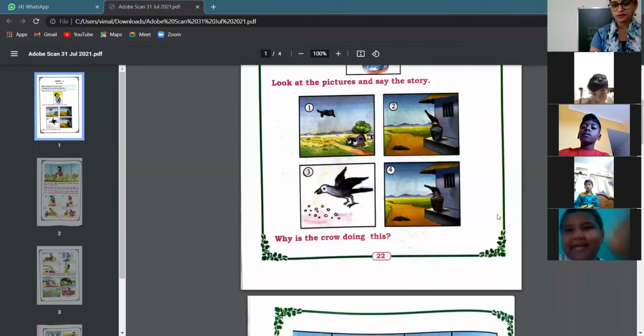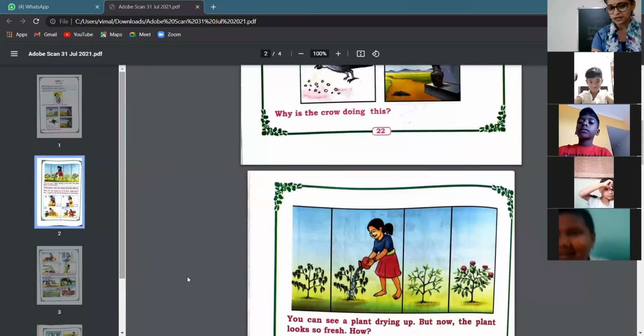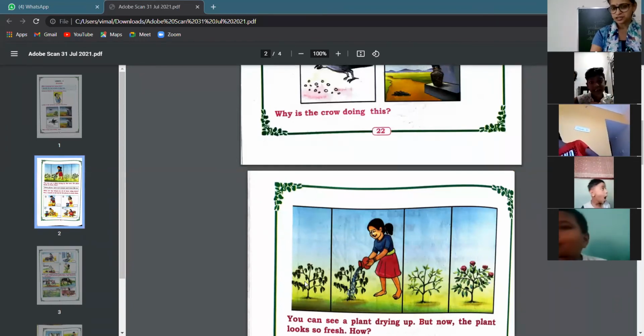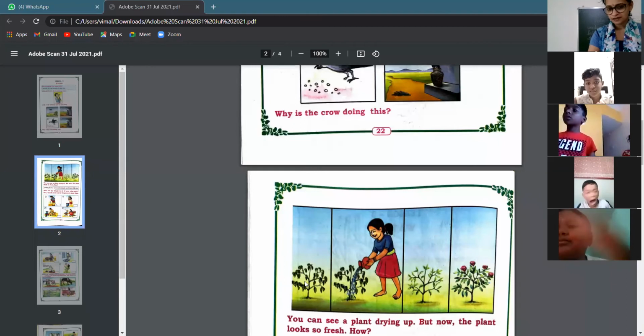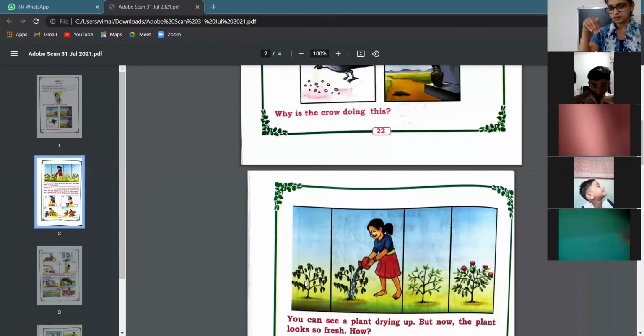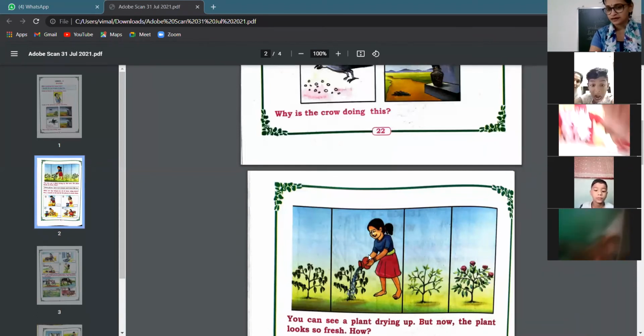Now we will go to the next page. Can you see how the plant looks in the first picture? Is the plant very fresh? No, it is dull. Yes, the plant is very weak. See, the leaves are all drooping, right? They're all as if falling. The second picture shows a girl pouring water for the plants, right?